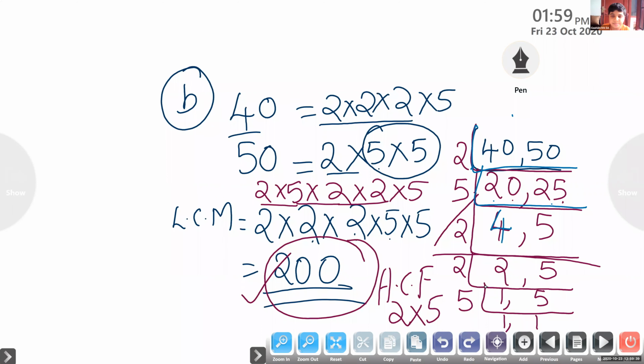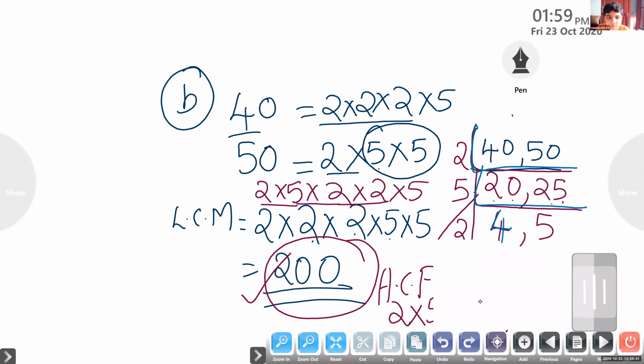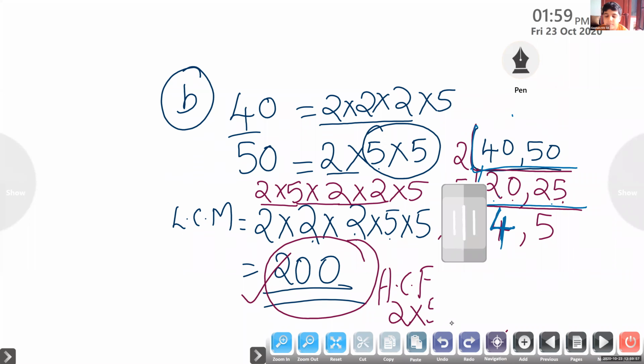4 and 5. For HCF, we had to take the common factors. Here 4 and 5, we don't have any. 40 divided by 2 we get 20. 20 divided by 5 we get 4. 25 divided by 5 we get 5. So we will stop here. We will not take 4 and 5 because there are no common factors to divide.